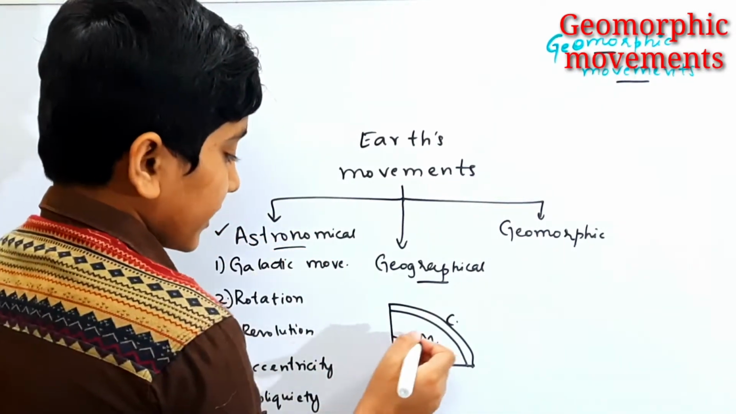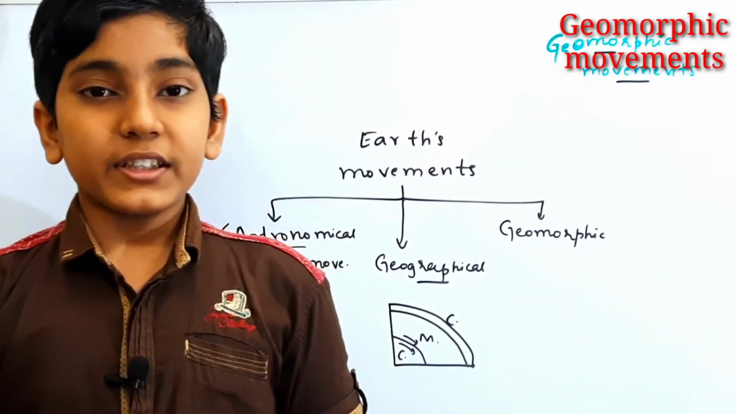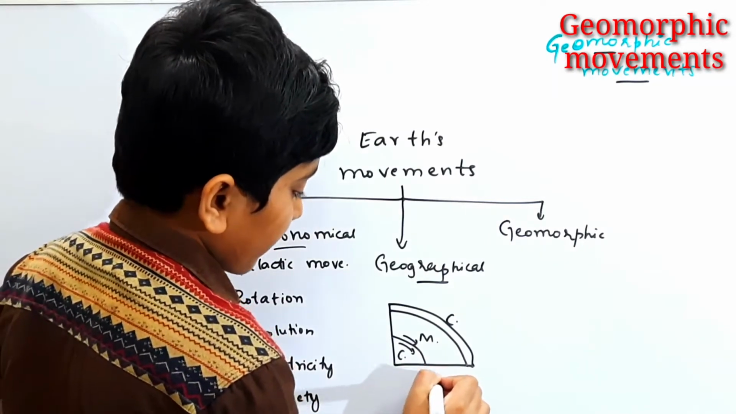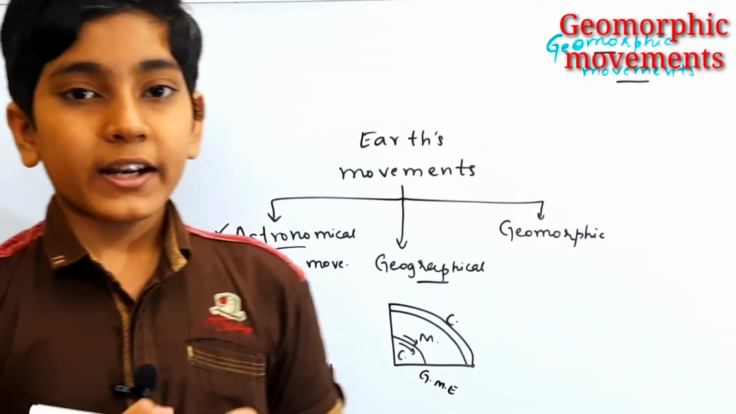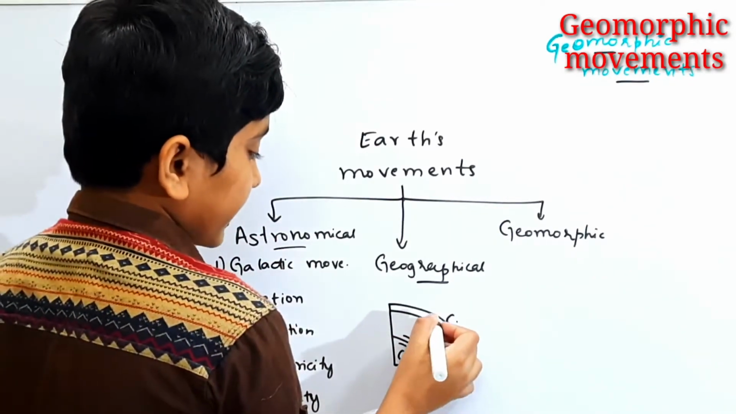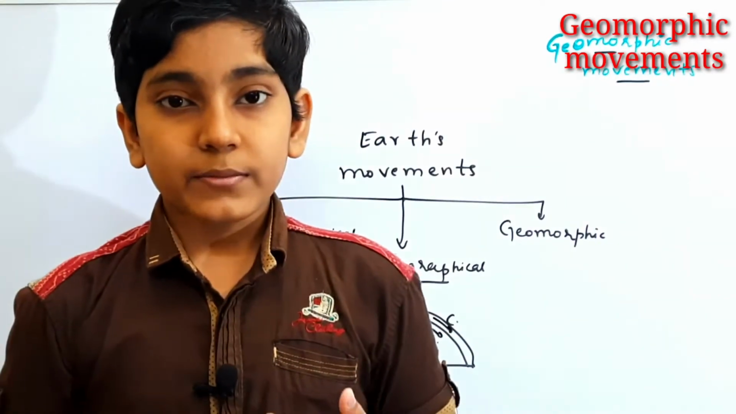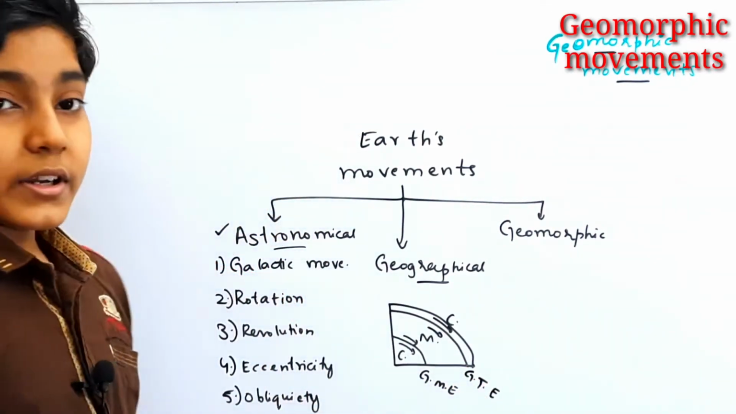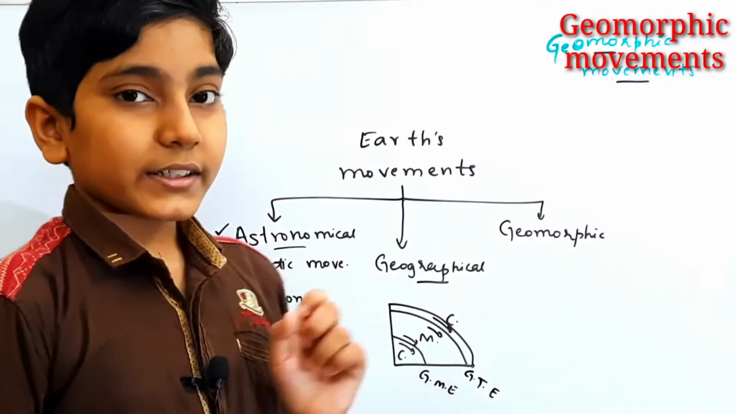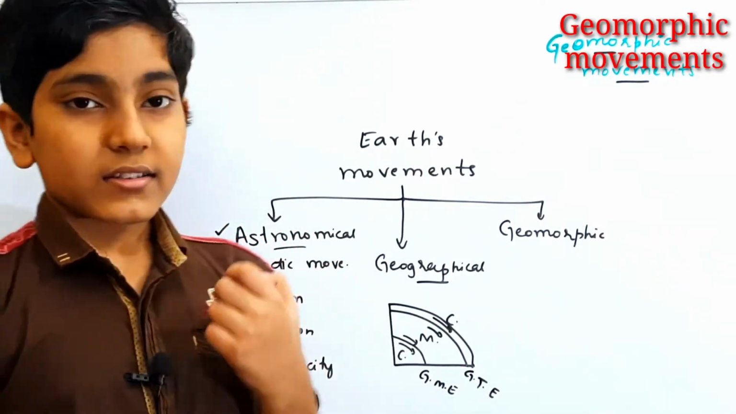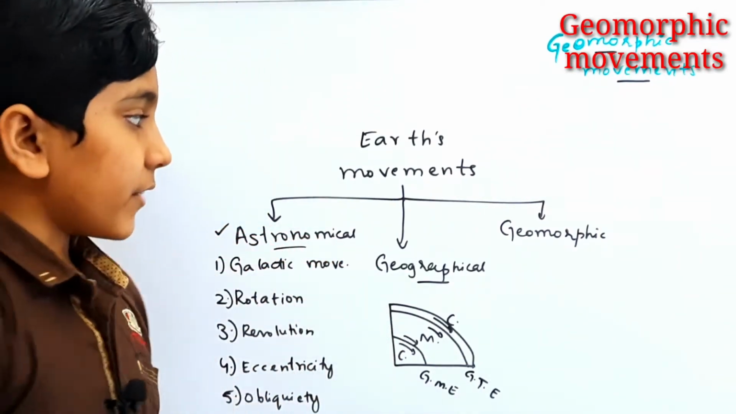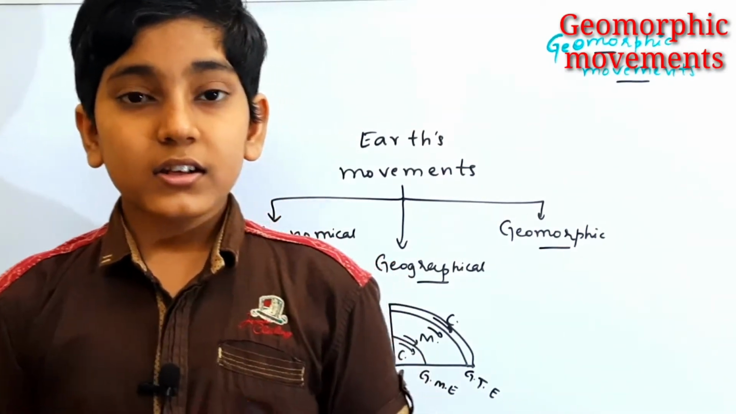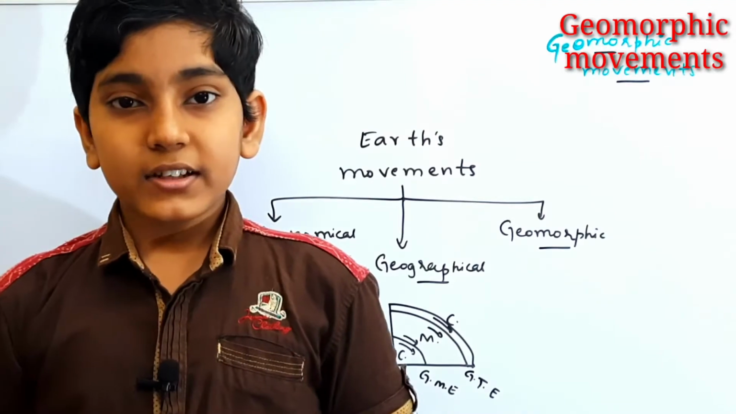So when the core and the mantle move, they produce frictional force. This frictional force in turn leads to the formation of geomagnetic energy between the core and the mantle. And between the mantle and the crust, we again have frictional force being generated, and it leads to the formation of geothermal energy. So here we can see that the core, mantle and the crust are moving, which we consider as the geographical movement of the Earth. And finally, the geomorphic movements are the movements that are caused by the interior of the Earth or by external forces.